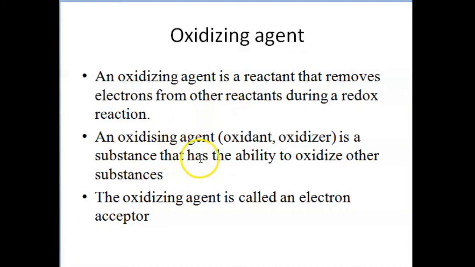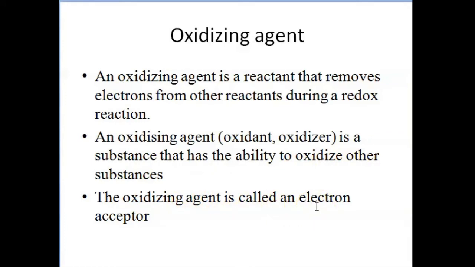An oxidizing agent, which we also call an oxidant or an oxidizer, is a substance that has the ability or tendency to oxidize other substances.